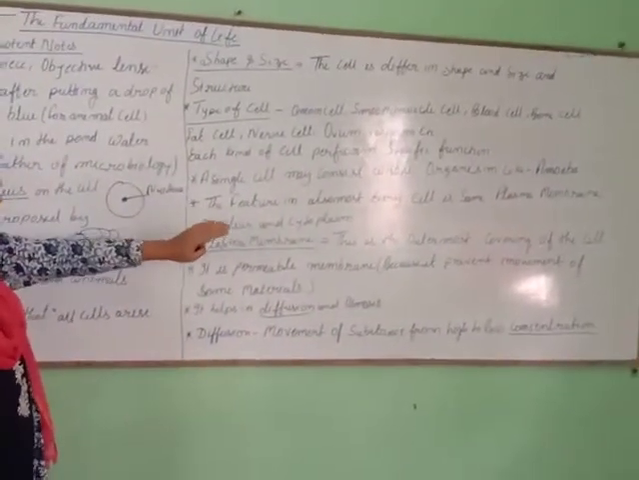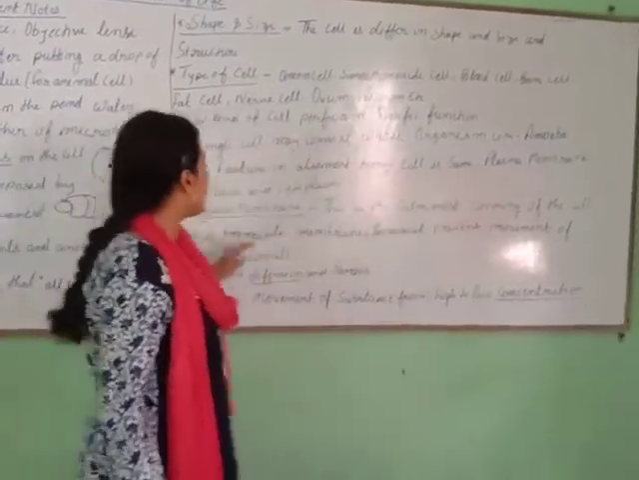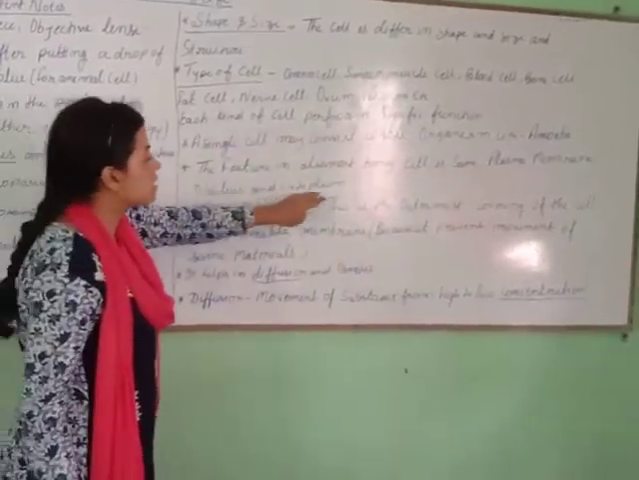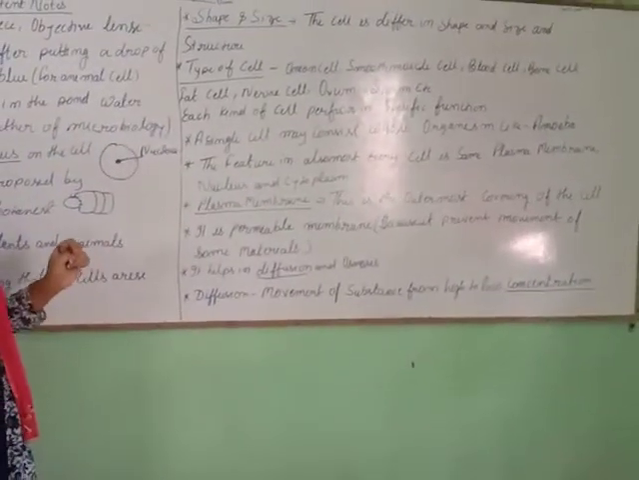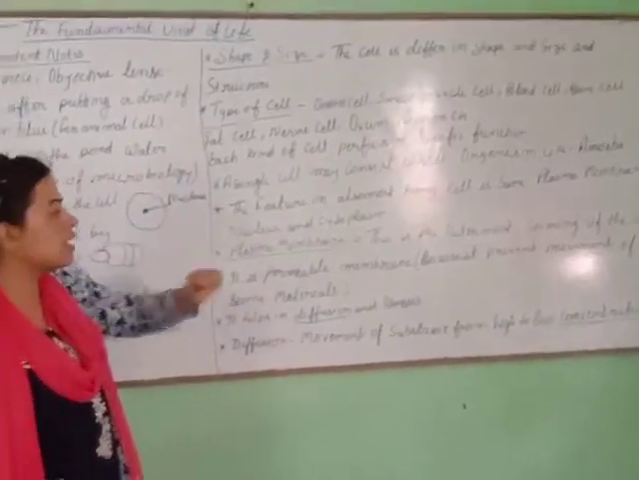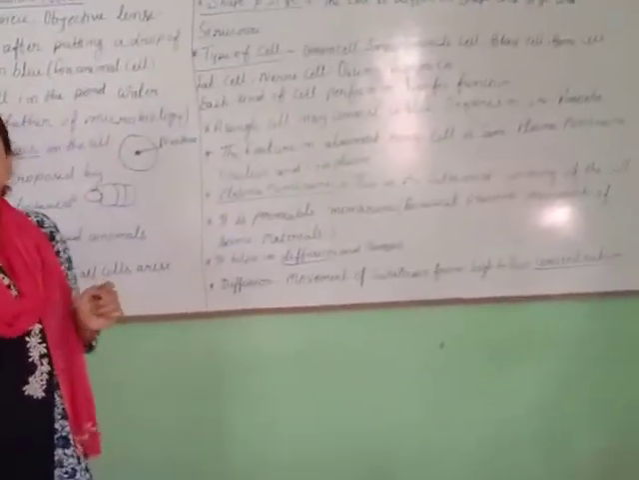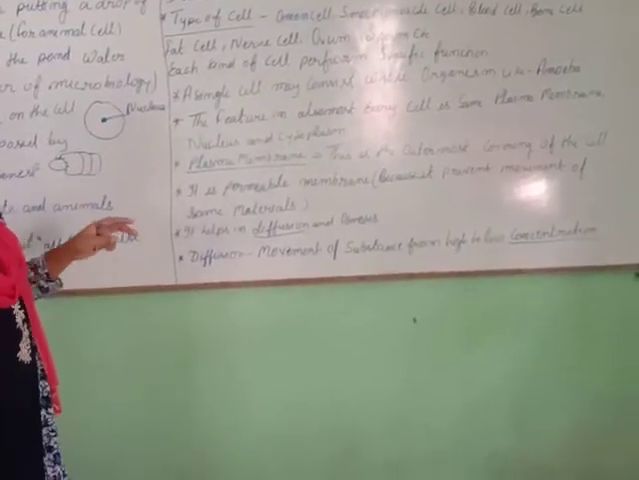The features in almost every cell are the plasma membrane, nucleus and cytoplasm. The cell has these features: first the plasma membrane, second the nucleus and third the cytoplasm. These three parts are very important for the cell.